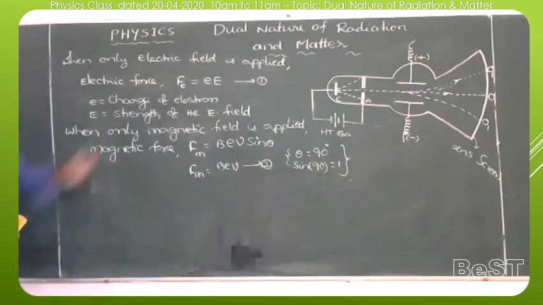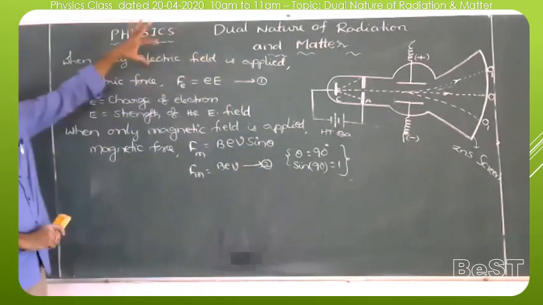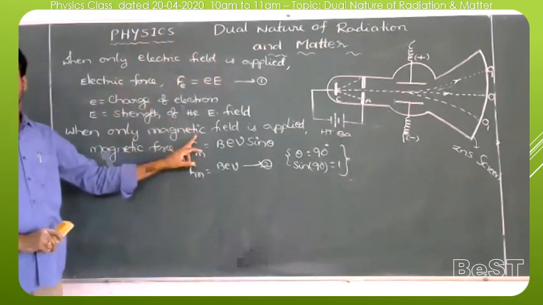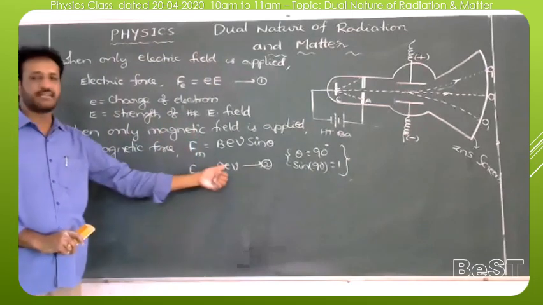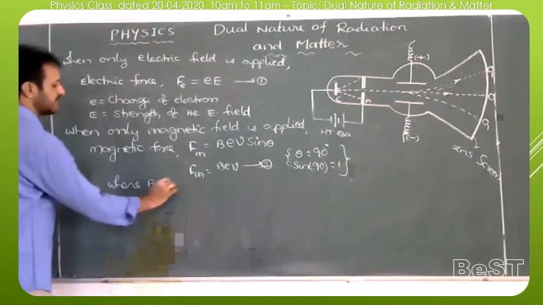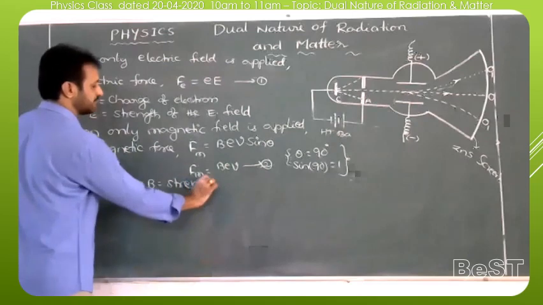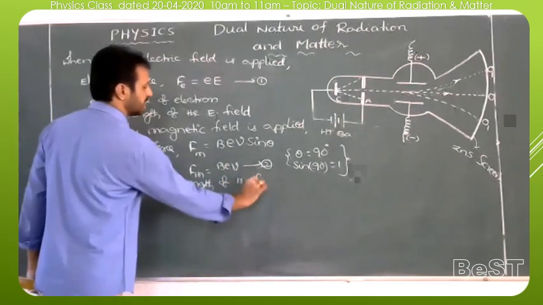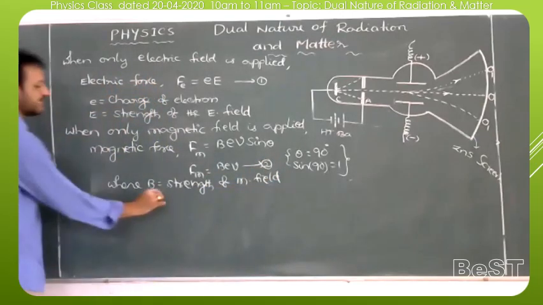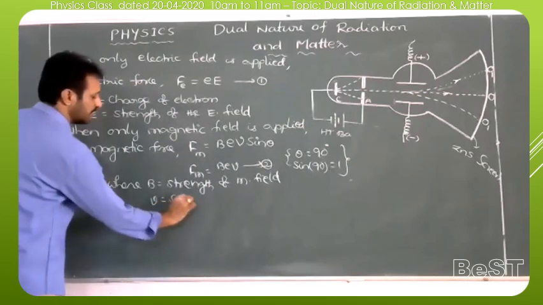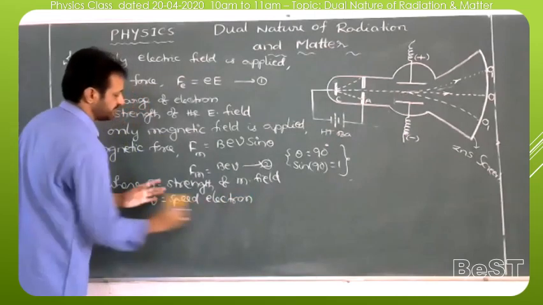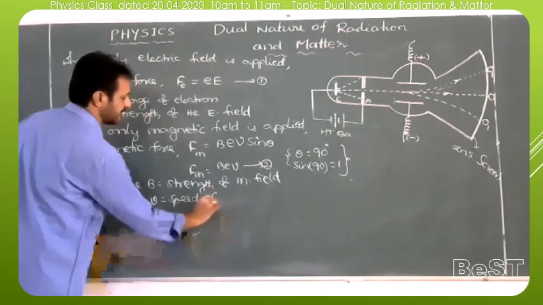Now check here. When only an electric field is applied, the electrostatic force acting on the electron is equal to small e into capital E. When only a magnetic field is applied, the magnetic force on the electron is equal to BeV. Here B is the strength of the magnetic field. Already we mentioned e is the charge of the electron, and V is the speed of the electron, indicating how fast the electron is moving.